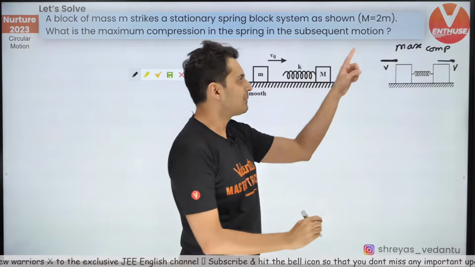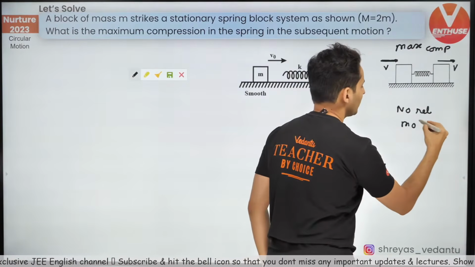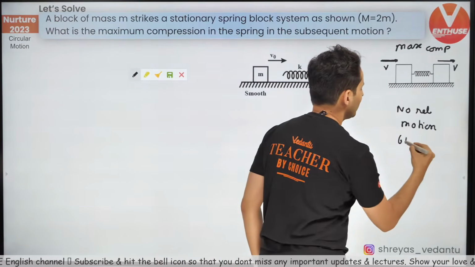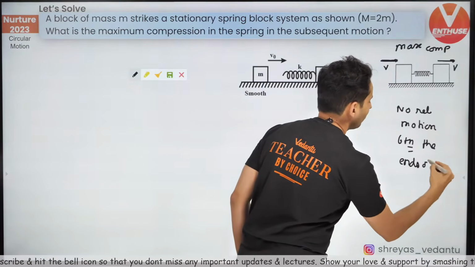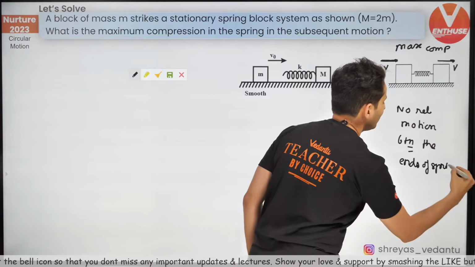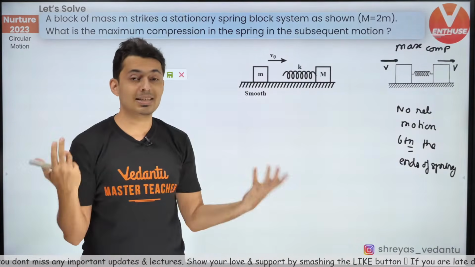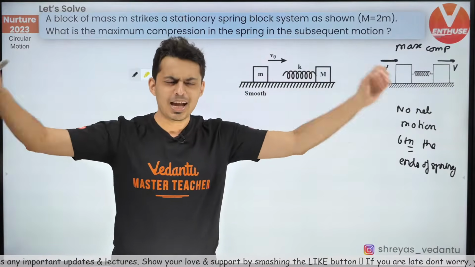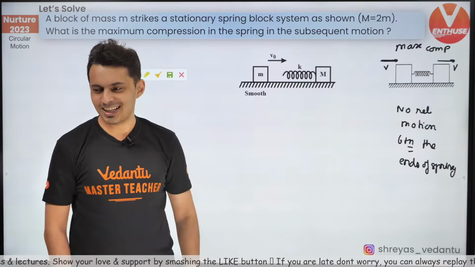So at max compression, there is no relative motion between the ends of the spring. This is the concept which you should use for problems which involve maximum compression or maximum extension. Remember this always. Every time this will happen. Is that now clear?